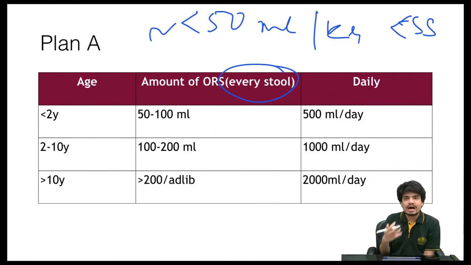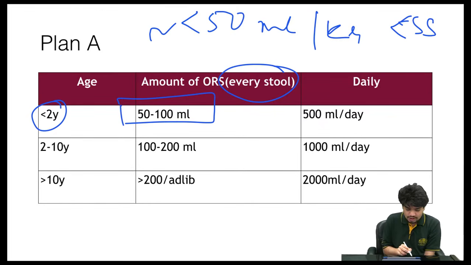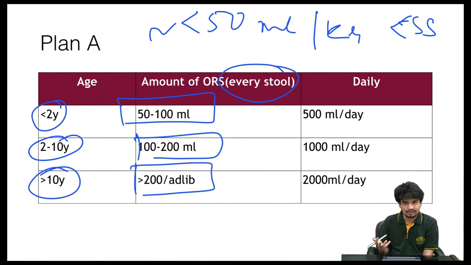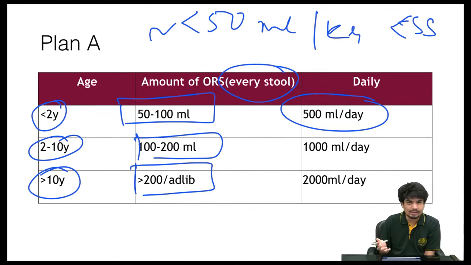So with every stool you have to give ORS. For a child who is less than 2 years old, give around 50 to 100 ml with each stool. For a child who's 2 to 10 years old, give around 100 to 200 ml with each diarrheal stool. And for a child who's more than 10 years old, give more than 200 ml or as much as he feels like drinking. So that daily you are supplementing ORS in the tune of 500 ml for a child who's less than 2 years old.